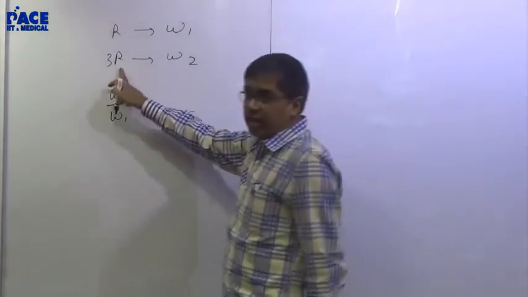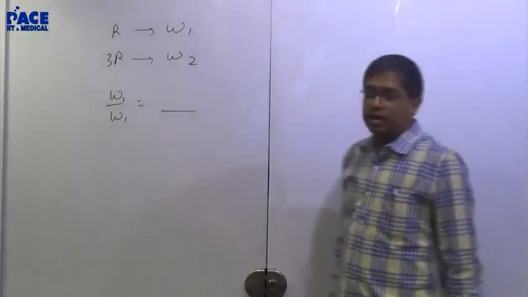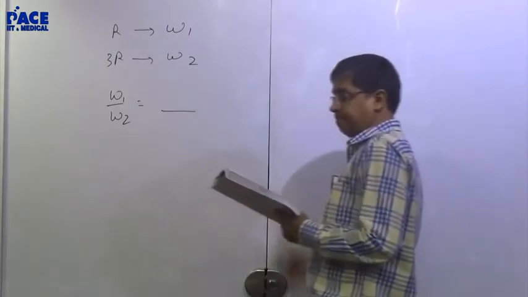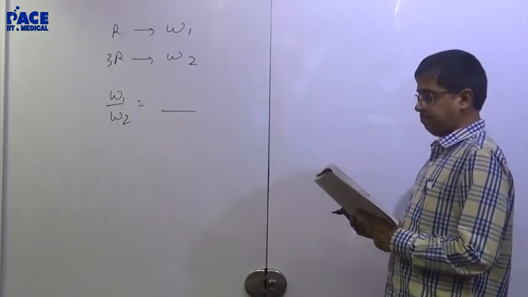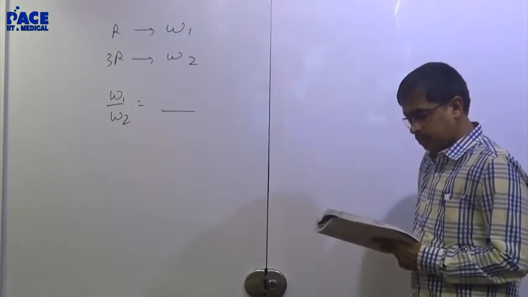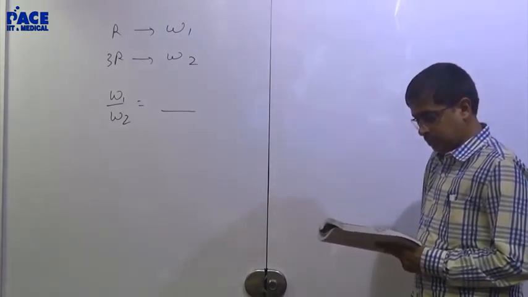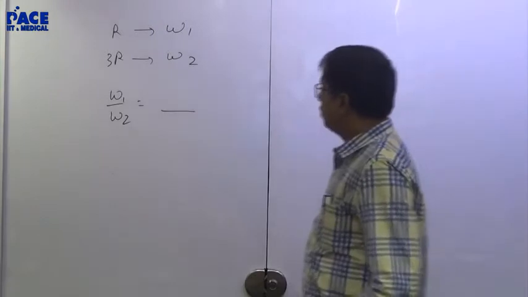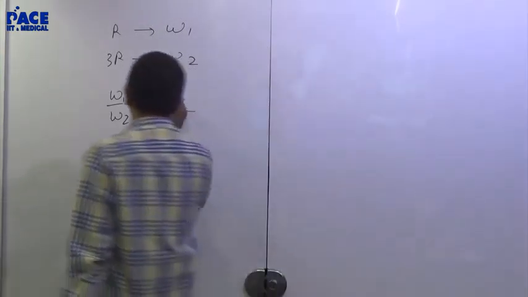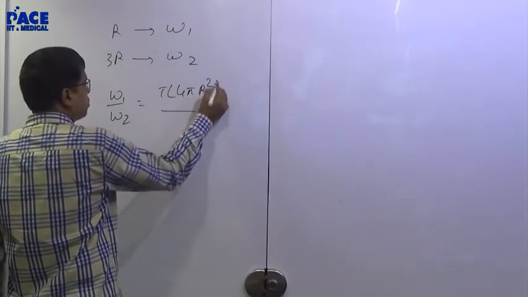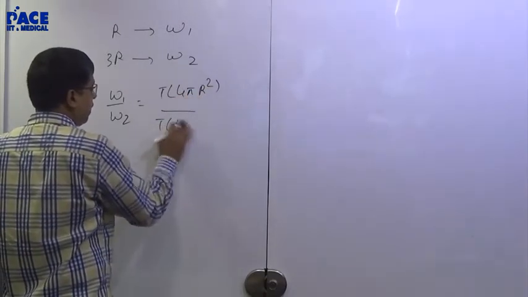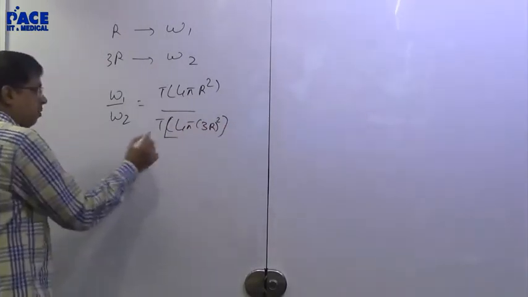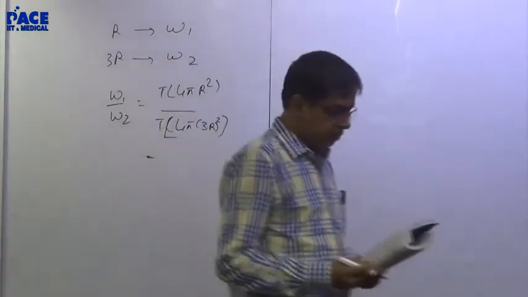And that of radius 3R is W2. Work done is surface tension into 4 pi r square. Surface tension into 4 pi 3r whole square. How much is the answer? 1:9. Perfect.